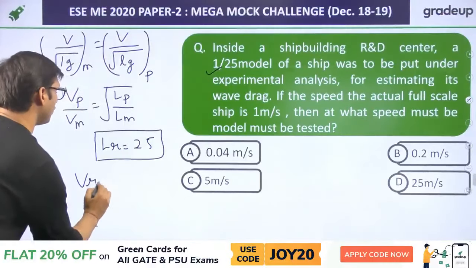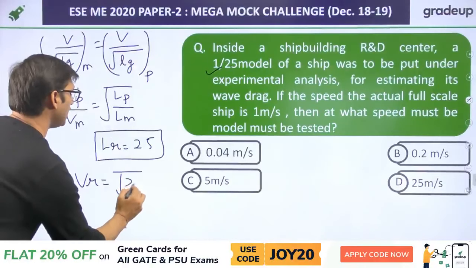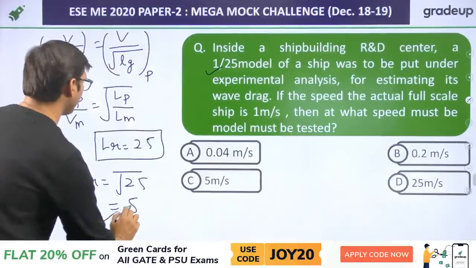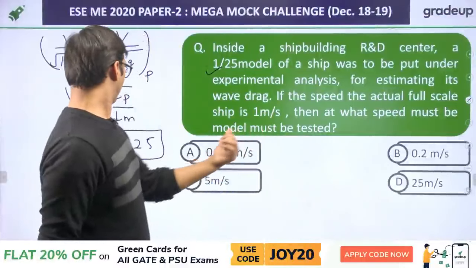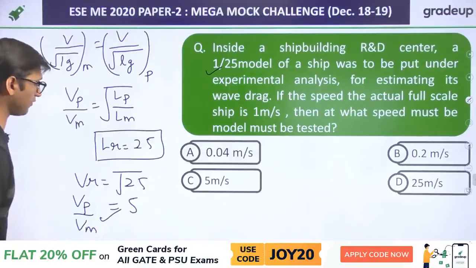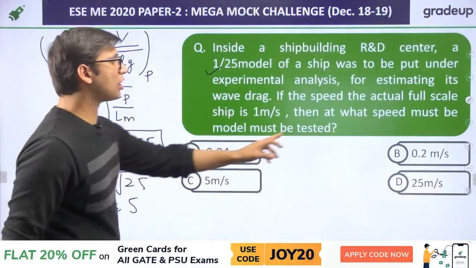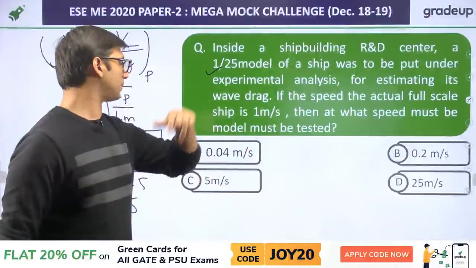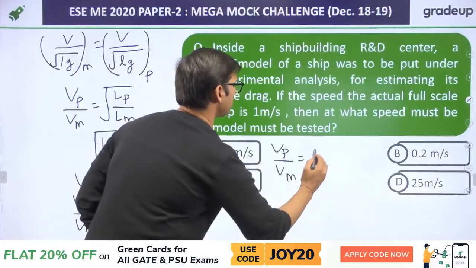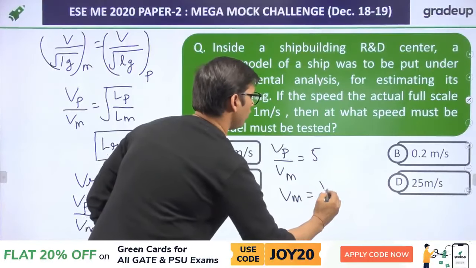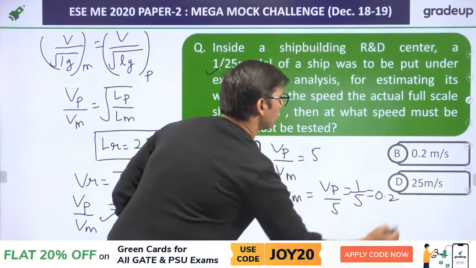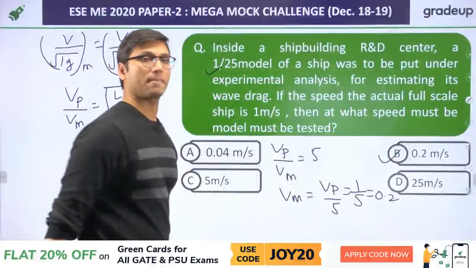So Vr, that is velocity ratio, will be equal to under root of 25, that is 5. Okay, so the velocity ratio Vp over Vm is equal to 5. So you have to find the velocity of the model. Velocity of the prototype is given to you as 1 meter per second. So Vp over Vm is equal to 5, so Vm will be equal to Vp over 5, that is 1 by 5, equal to 0.2. So the right answer will be option B. Okay.